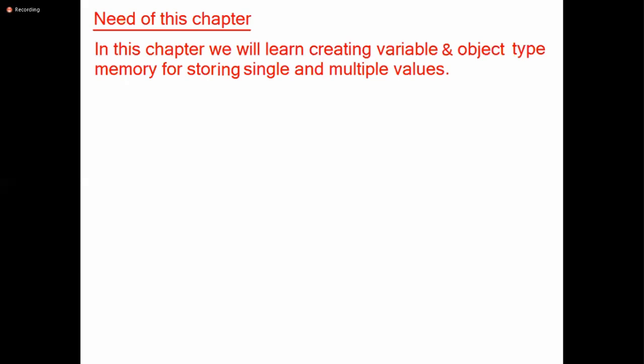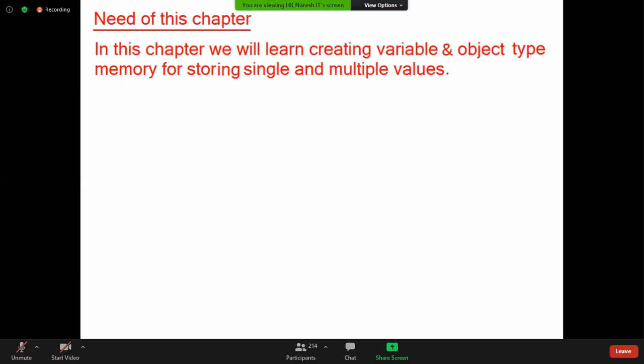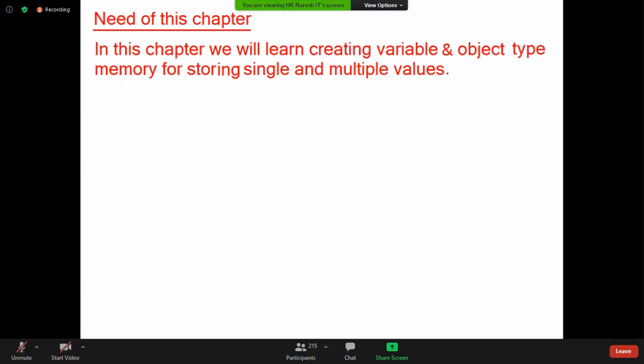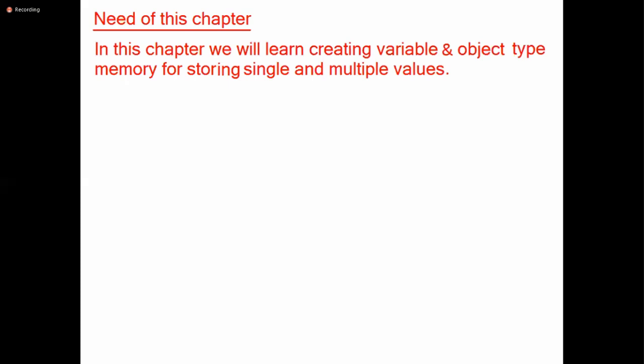Now, immediately some people who learned Java in your academics may come with a statement: Sir, in my college, my sir told object is an instance of a class. Sir, but you are telling object is a multiple values memory. I don't understand. My sir told variable is a memory, object is an instance of a class, but your definition is different. That's why you people are in Ameerpet. That's why you are learning Java once again.